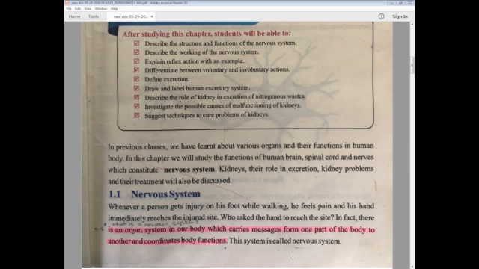If someone says you have to write down what is nervous system, you are supposed to write down this definition which is in pink highlighter, that there is an organ system in our body which carries messages from one part of the body to another and coordinates body functions. What is the meaning of coordinate body functions? It means you get the stimuli from the brain that you have to do this function and then your body does that. This system is the most important system in our body created by Allah and we have to do the work accordingly.